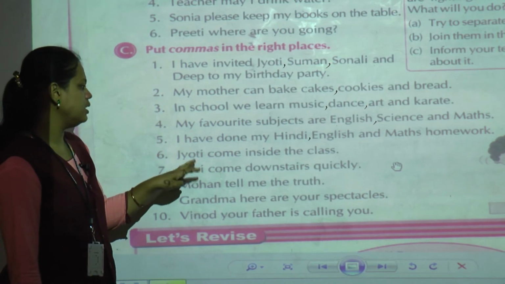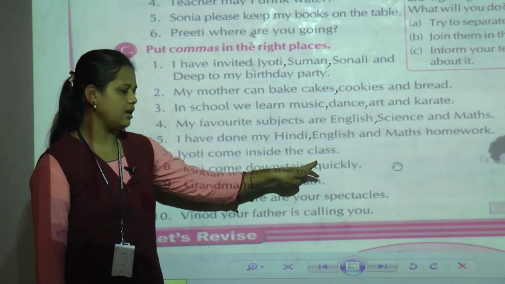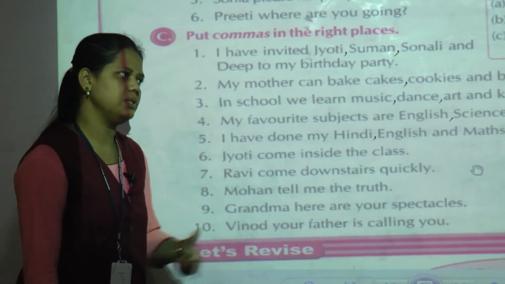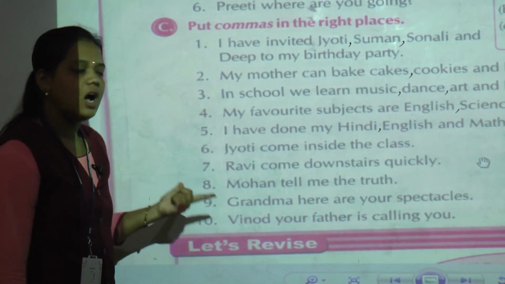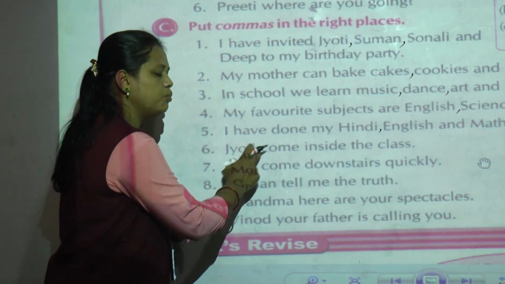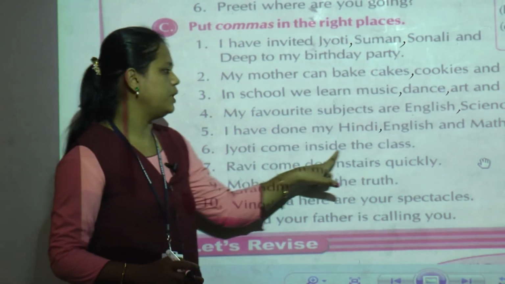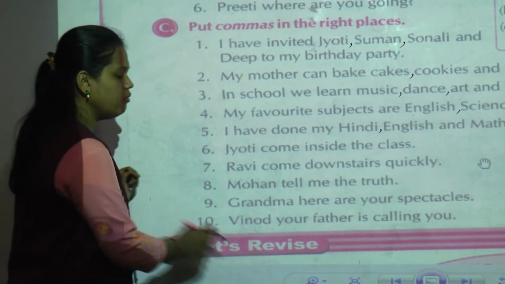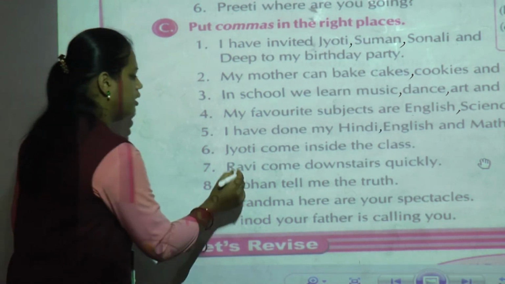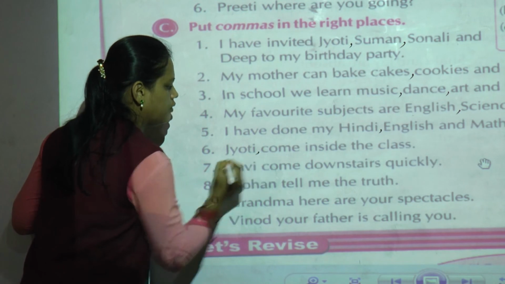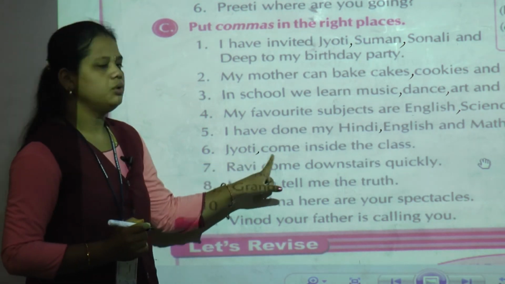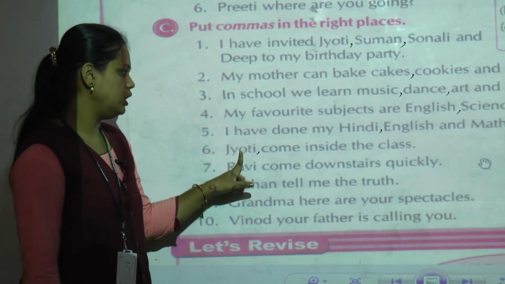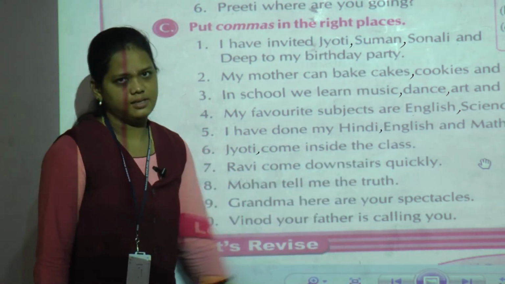It is given, see, Jyoti come inside the class. Now it is saying to Jyoti that please come inside the class. So after the noun we have to put the comma to separate the rest of the sentence. Now where we have to put the comma? Here in the sixth one after Jyoti we have to put the comma. The sentence is like this, Jyoti, come inside the class.